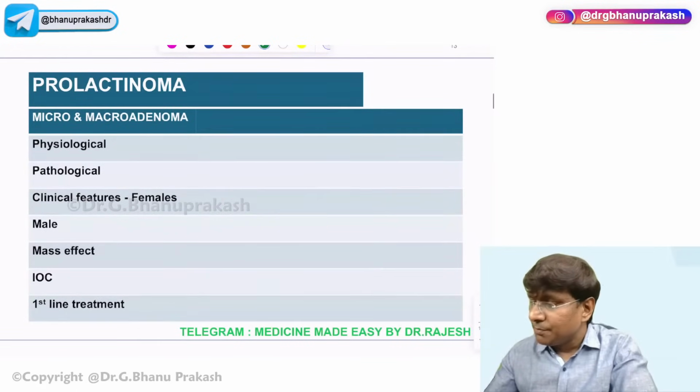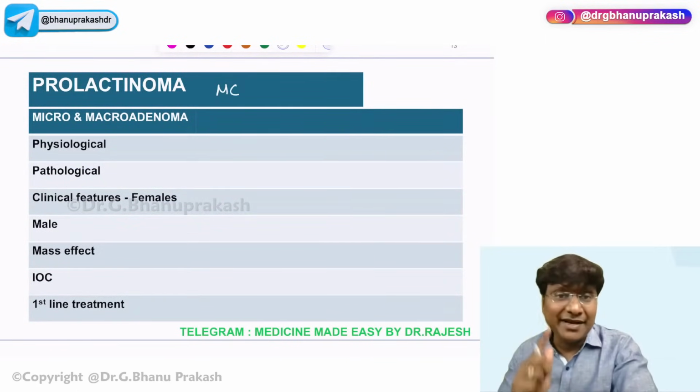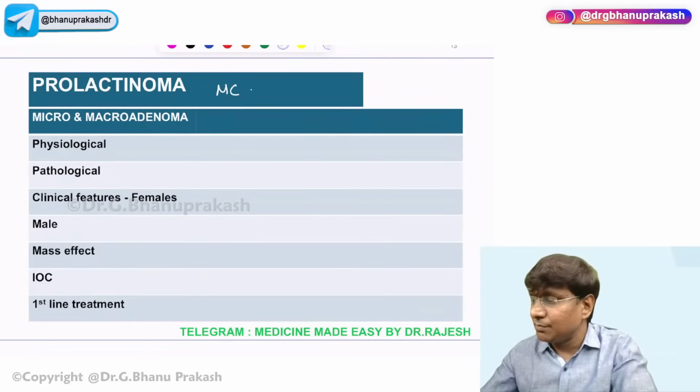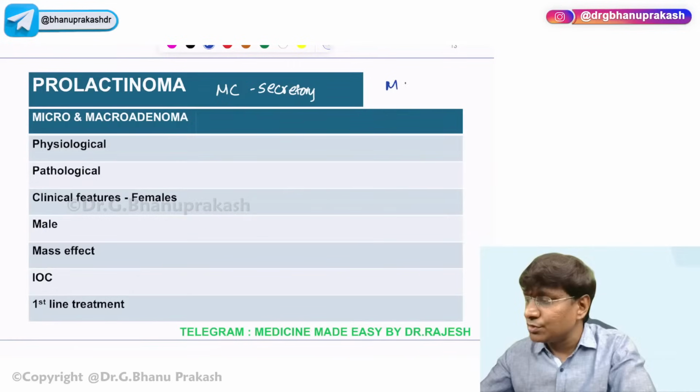Okay. So prolactinoma is a tumor. It is the most common secretory tumor of the pituitary, right? Meanwhile, can anyone tell me, if the question is asked, what is the most common tumor of the pituitary? What will be the answer?